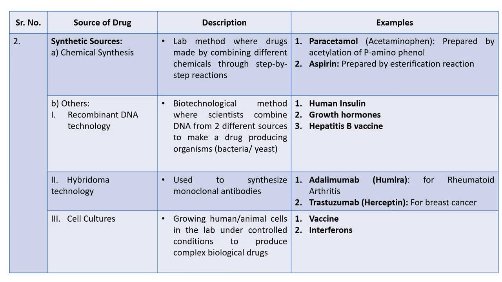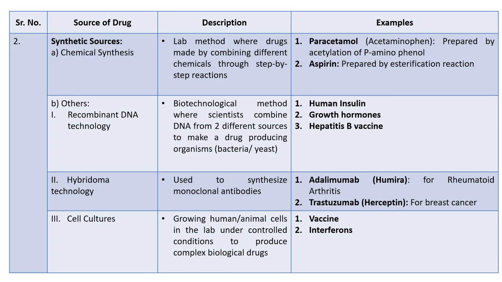Next, coming to synthetic sources, A. Chemical synthesis. This is the lab method where drugs are made by combining different chemicals through step-by-step reactions. Example, paracetamol, also called acetaminophen, prepared by the acetylation of para-aminophenol. Second, aspirin, prepared by an esterification reaction. Aspirin was the first fully synthetic drug made commercially, in 1899.